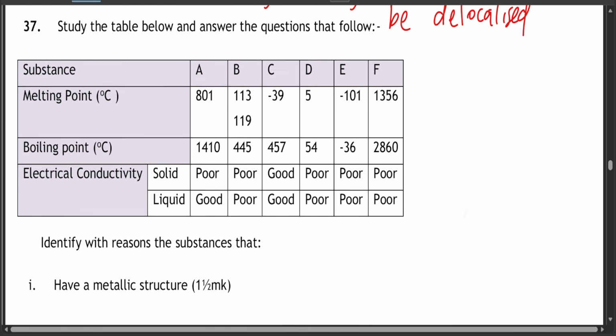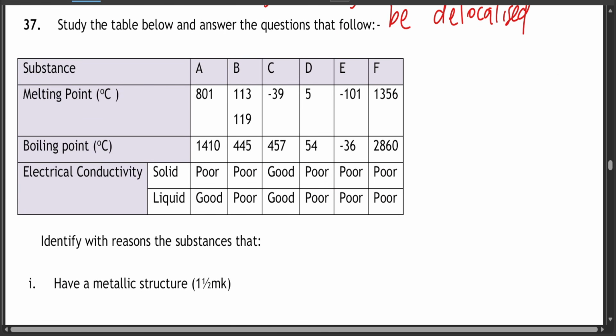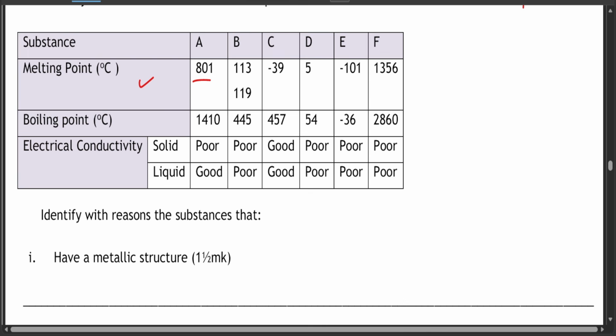Study the table below and answer the questions that follow. We have the melting point of A, B, C, D, E, F, and boiling point as well, and electrical conductivity in solid state and liquid state. For A, it's poor in solid state but good in liquid state. B is poor, so this means it's a simple molecular structure.